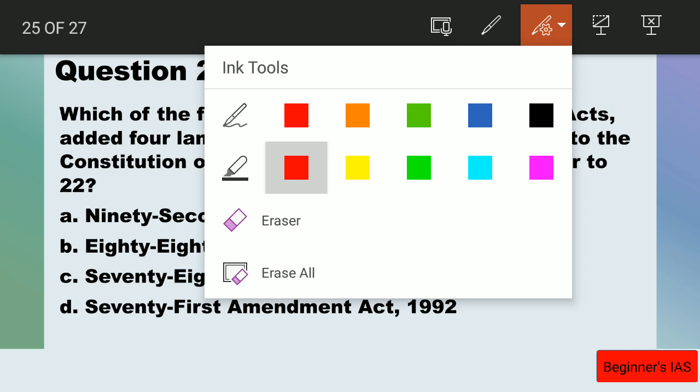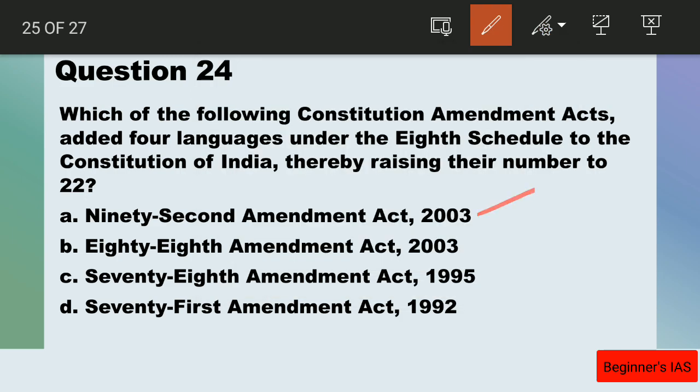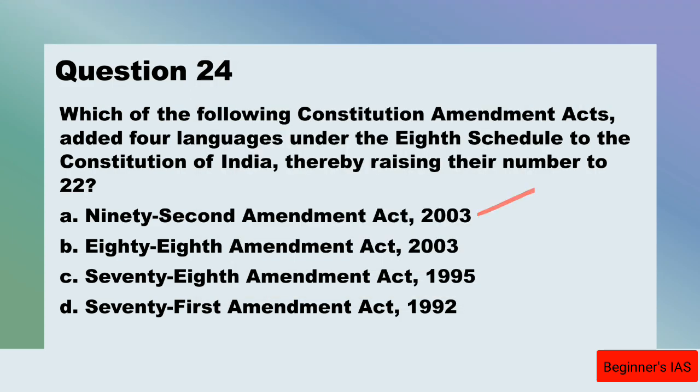These things we have to know since it is a straight answer. Why? The 92nd Amendment Act of 2003 included 4 more languages in the 8th Schedule. What are they? Bodo, Dogri, Maithili and Santhali. These are the 4 languages added in the 8th Schedule during the 92nd Amendment Act of 2003.